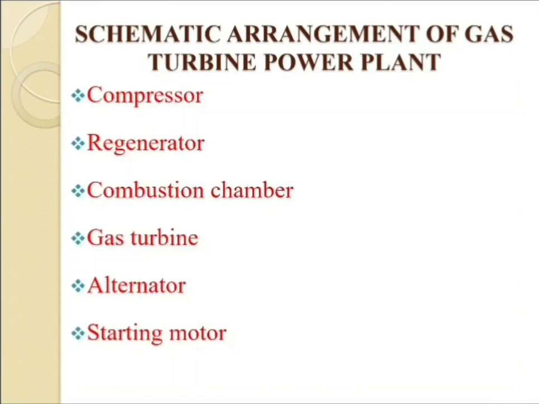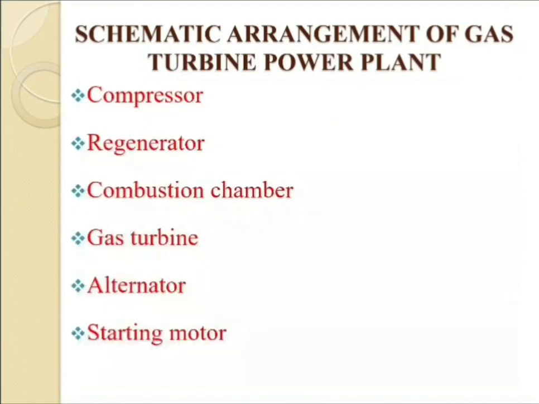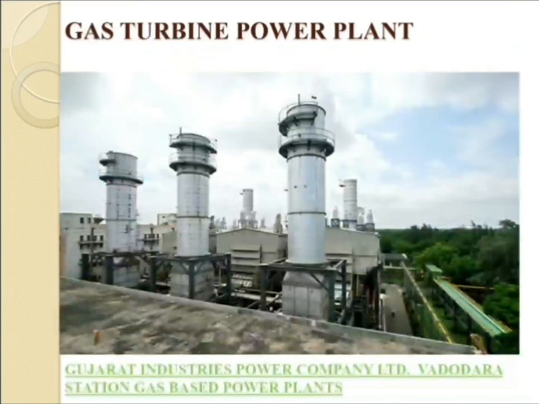And the last one, that is the starting motor. Before starting the turbine, the compressor has to be started. For this purpose, an electric motor is mounted on the same shaft as that of the turbine. The motor is energized by the batteries. Once the unit is started, a part of the mechanical power of the turbine drives the compressor, and there is no need of the motor. So these are the different components which are connected with the gas turbine power plant.